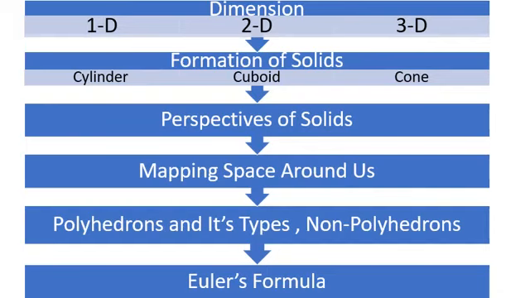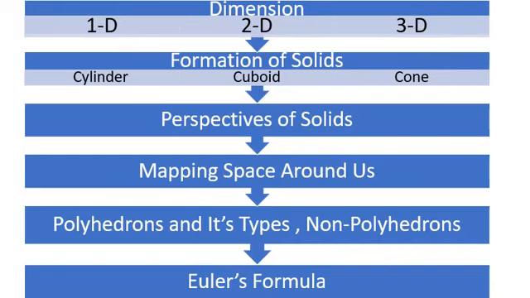Like I will tell you again about dimensions. Further in dimensions, we have studied about 1D, 2D and 3D. Then we will move to formation of solids. I will show you how cylinder, cuboid and cones are being formed. Then we will revise perspectives of solids. Then the next concept will be mapping space around us.